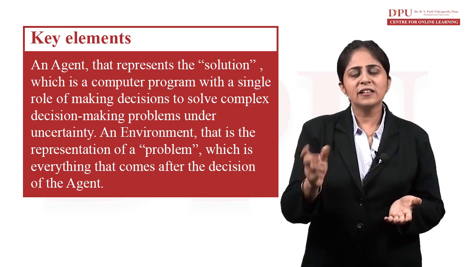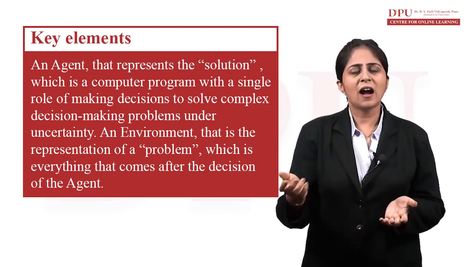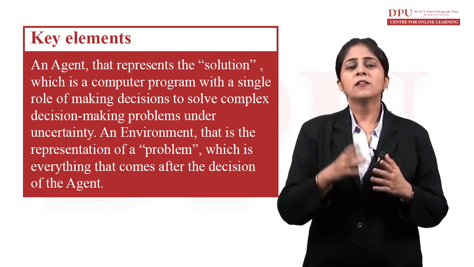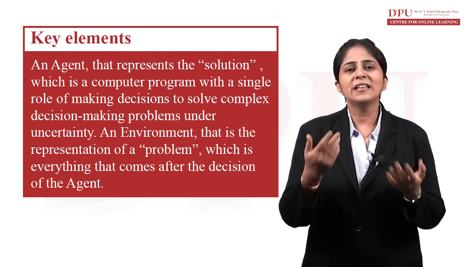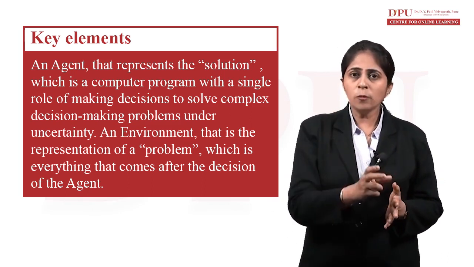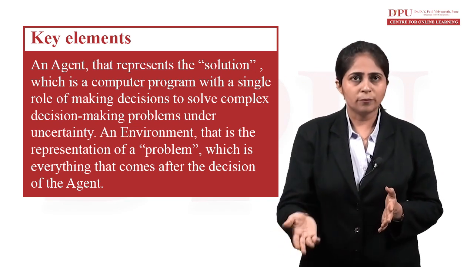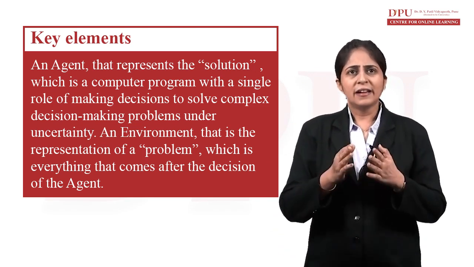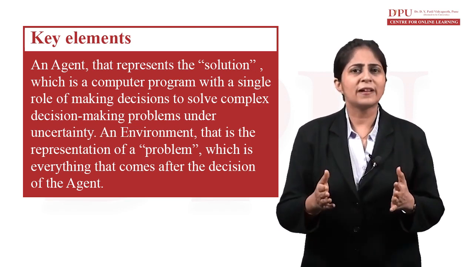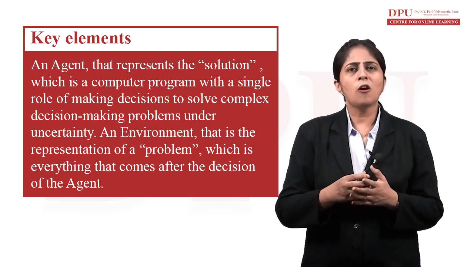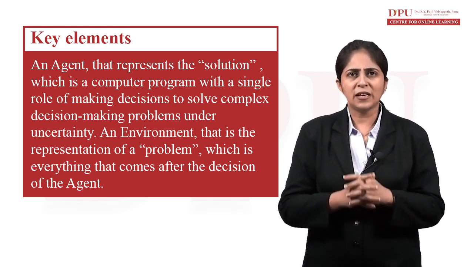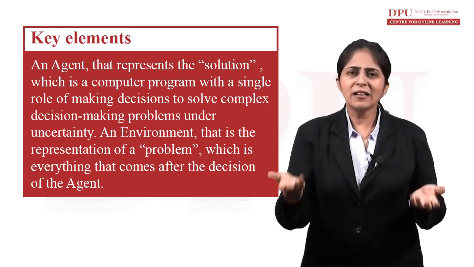The agent is the entity which is moving left, right, up, down, jumping here and there, moving down, coming up. So that entity we can call an agent on which we are performing all the action and whom we want to take to our goal. The agent represents the solution, which is a computer program with a single role of making decisions to solve complex decision-making problems under uncertainty.